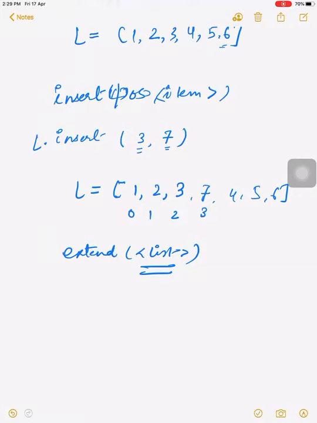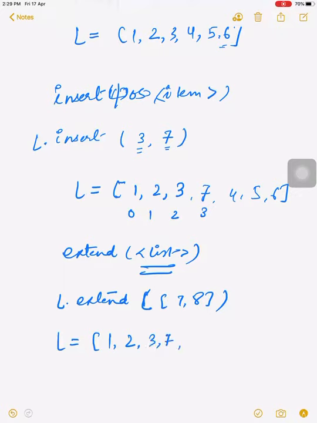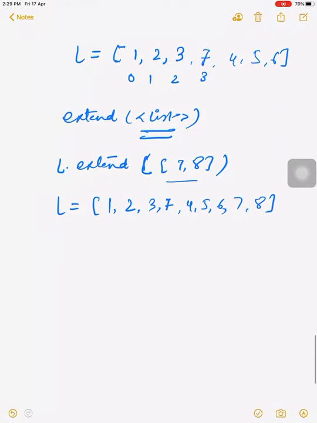That means the append function or insert function adds only a single value at the end, while the extend function can add more than one value to our list. For example, L dot extend, here we pass a list 7, 8. Whenever we print the list, it will become 1, 2, 3, and we already have 4, 5, 6, then 7, 8. And this is the purpose of extend.